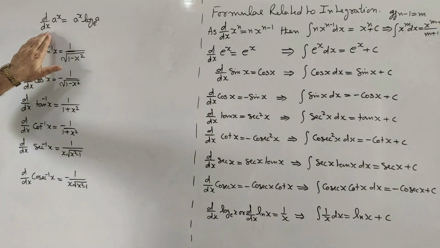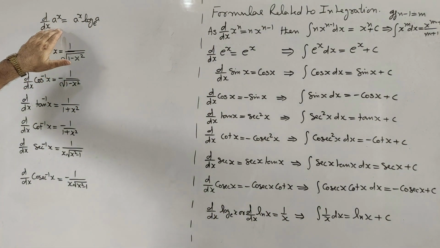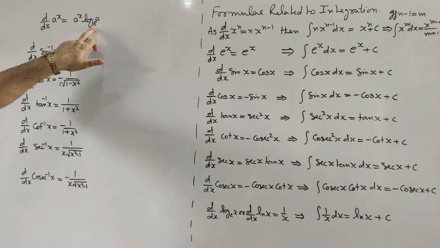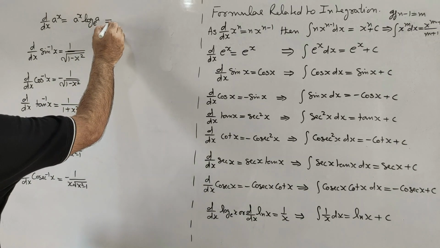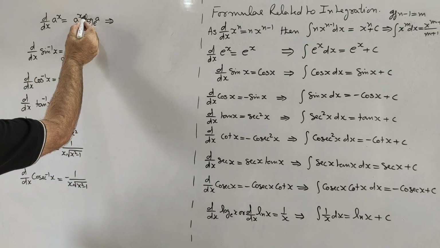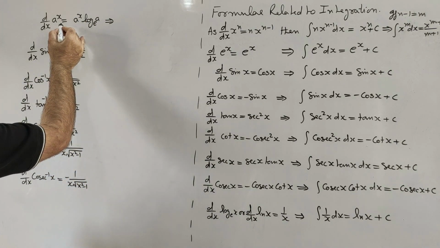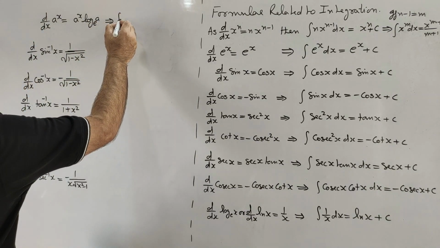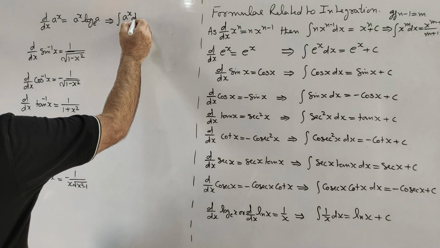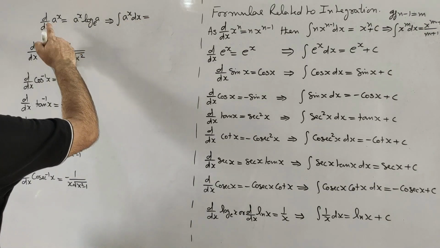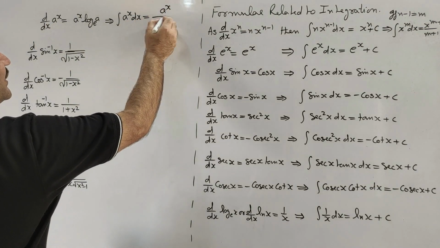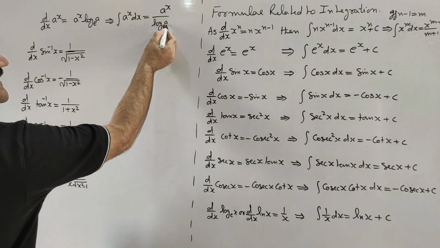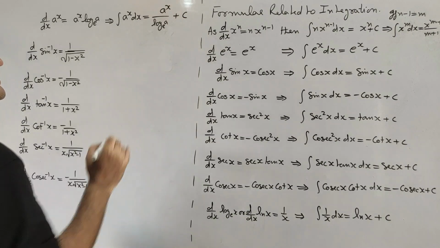Now when we come to the differentiation of a to the power x with respect to x, it gives us a to the power x log of a at the base e. This log a at the base e, being constant, is taken outside the integration and to this side. It will give us integral a to the power x with respect to x is equal to a to the power x upon log of a at the base e, or ln a, plus constant of integration c.